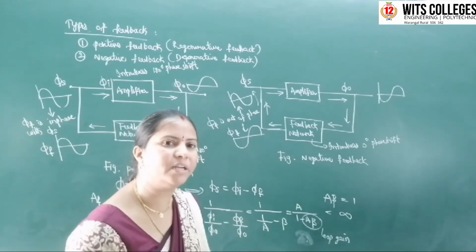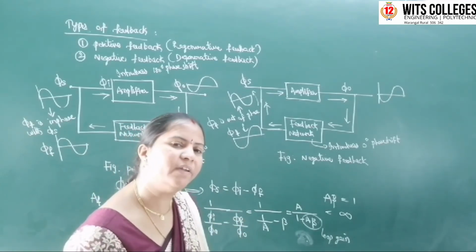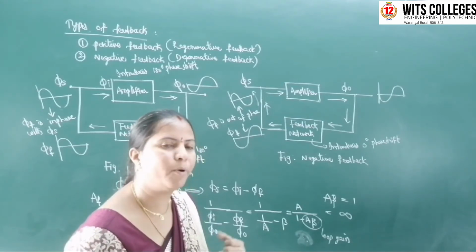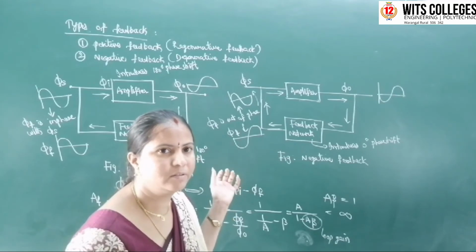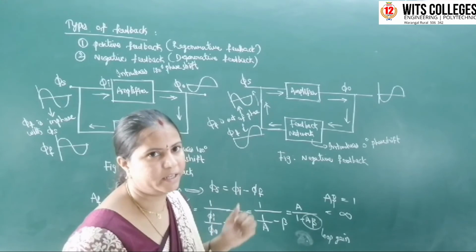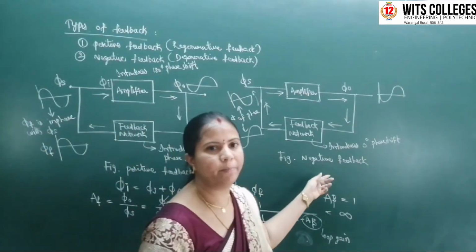What is meant by oscillator? In an oscillator, without giving any input signal, you are getting the output AC signal. Here the positive feedback refers to an oscillator. Positive feedbacks are used in oscillators. Okay? Coming to the negative feedback.